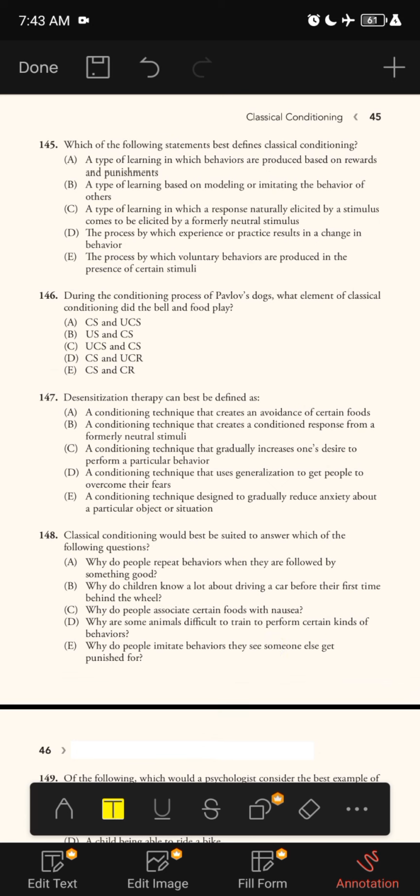D. Conditioned stimulus and unconditioned response. E. Conditioned stimulus and conditioned response. The correct answer is A. Conditioned stimulus and unconditioned stimulus. The bell is the conditioned stimulus and the food was the unconditioned stimulus.